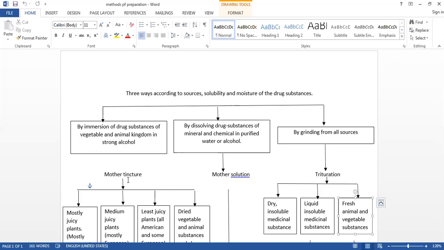But for the preparation of the higher potencies, we have to use dispensing alcohol. Then glycerin also, sometimes we are using for certain animal poisons such as venoms. They are prepared and they can be preserved in the glycerin. So here is one question for you: some examples of the mother tincture or the drug substance which we can store, we can preserve in the glycerin. In this way, we can use three solvents for the preparation of mother tincture, that is strong alcohol, purified water, and glycerin.